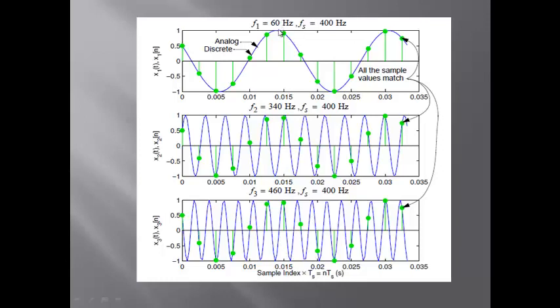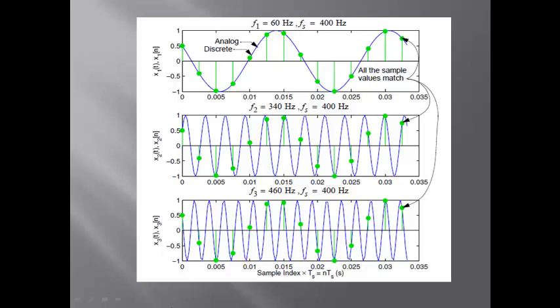Otherwise, 60 is called the alias of 340, and of the 460 hertz signal, because they are undersampled. This condition occurs only when there is undersampling. Undersampling is when you do the sampling with a frequency which is less than the Nyquist rate. Nyquist rate is nothing but the frequency which is equal to 2 times the maximum frequency in the composite signal. If it is a single frequency, it is just 2 times the frequency. If there are many frequencies in the signal, it is 2 times the maximum frequency.